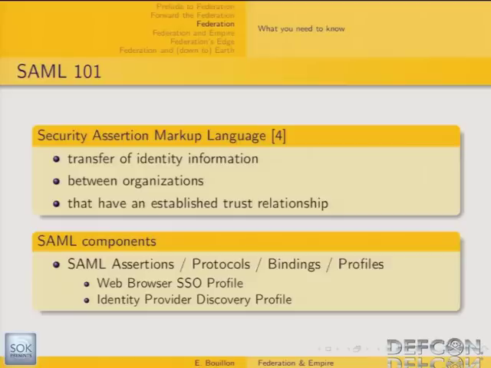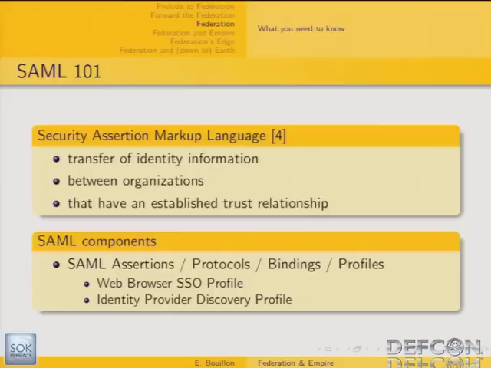SAML assertions, I'm going to go back to that later, but typically it's a signed XML document which contains statements about a principal, a user for instance, that a given asserting party claims to be true. SAML protocol is basically the description of the requests and responses that are needed in order to obtain or to submit a SAML assertion.